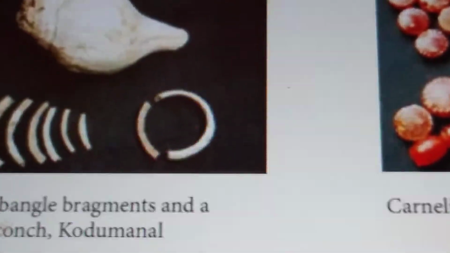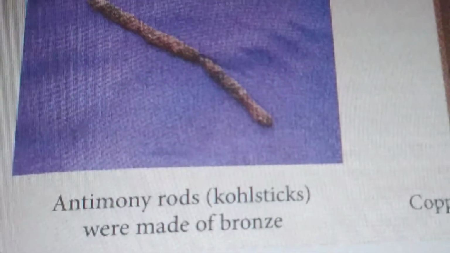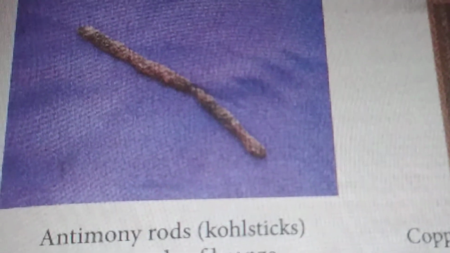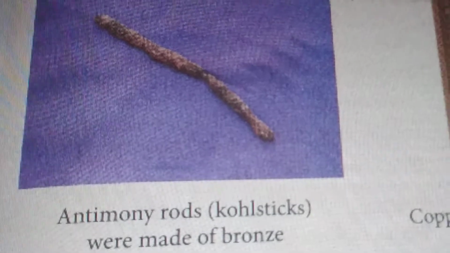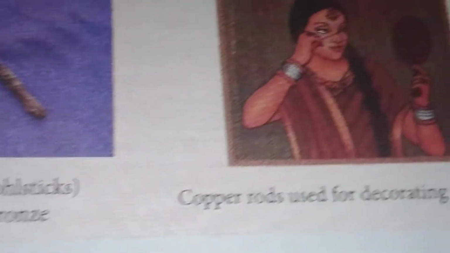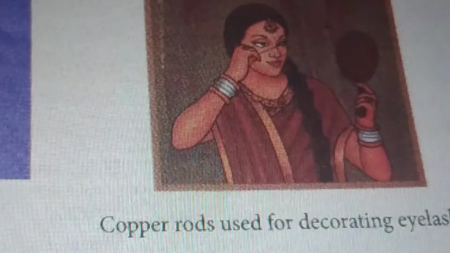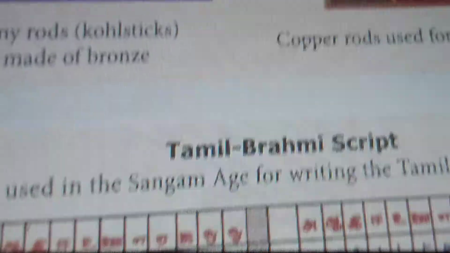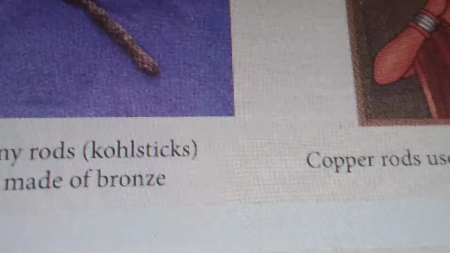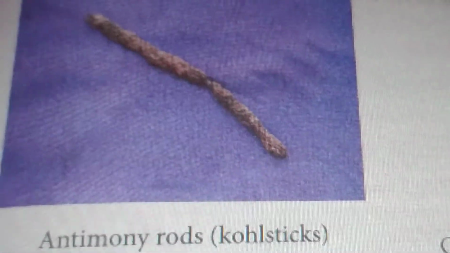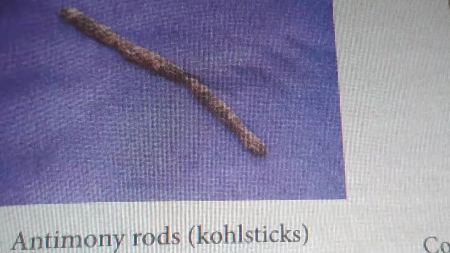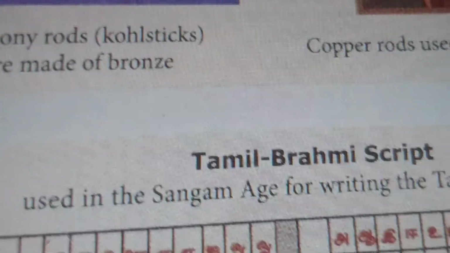Conclusion of the lesson. Primary production, exchange and social relationships in the landscapes paved the way for the development of literature during the period. The texts were compiled through the Tamil Sangam at a later time. The Sangam age witnessed the transition from tribal society to kingdom-centered politics and sea-borne trade. The society was diverse in nature.